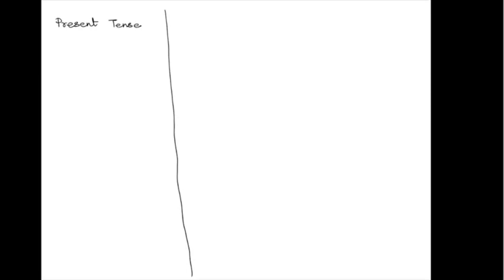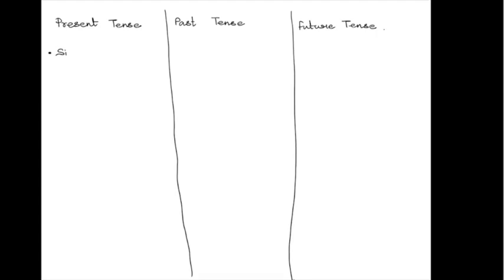So as we know, the first group is present tense. For today's lesson, I have organized it into three categories. That is, as I have written, present tense, past tense, and future tense. So first, we are going to begin with the present tense.